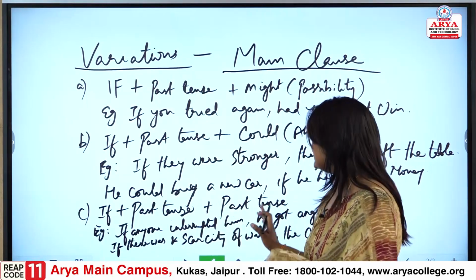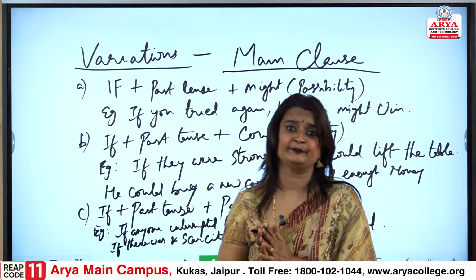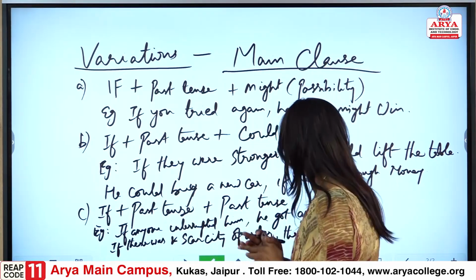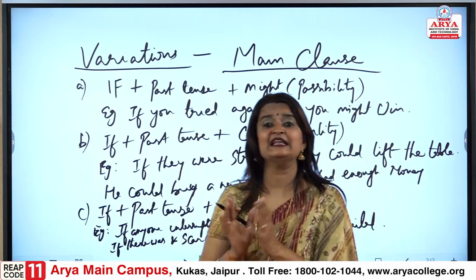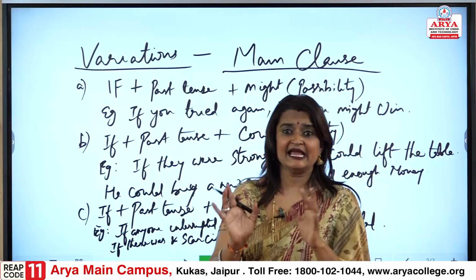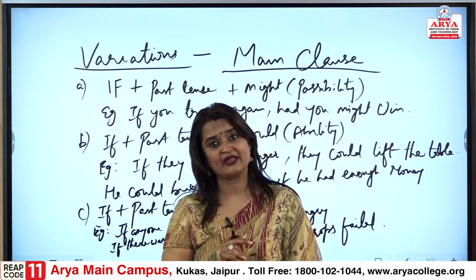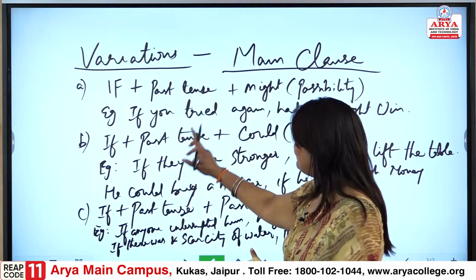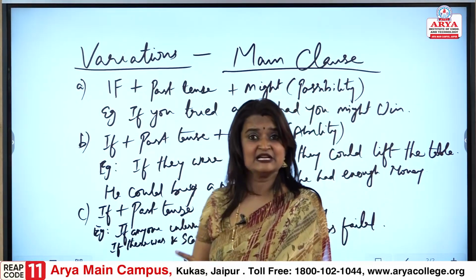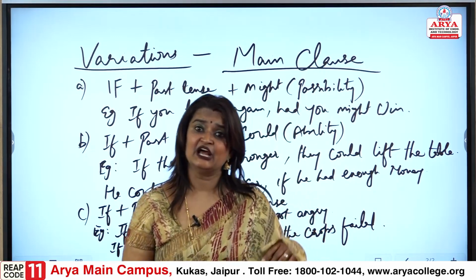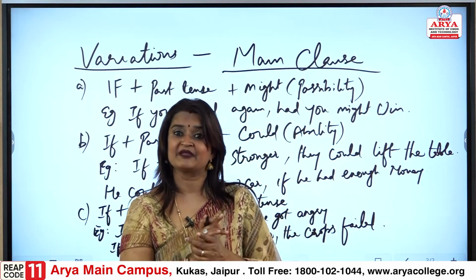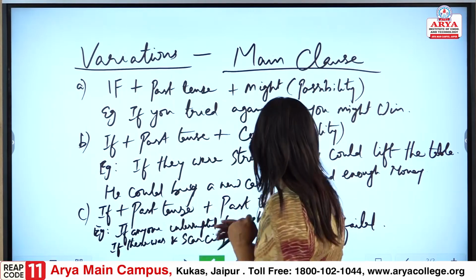If there was a scarcity of water, at that time, due to the scarcity of water, the crops failed. Again, in the past, what happened? It is talking about the same thing, so both past tense: if plus past tense plus past tense. So, in this conditional sentence, the variations happen this way for type 2.